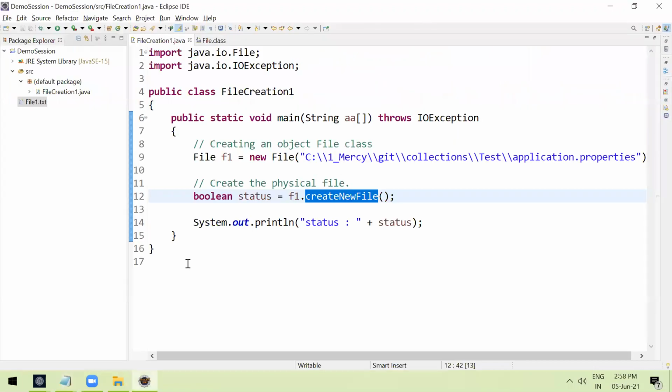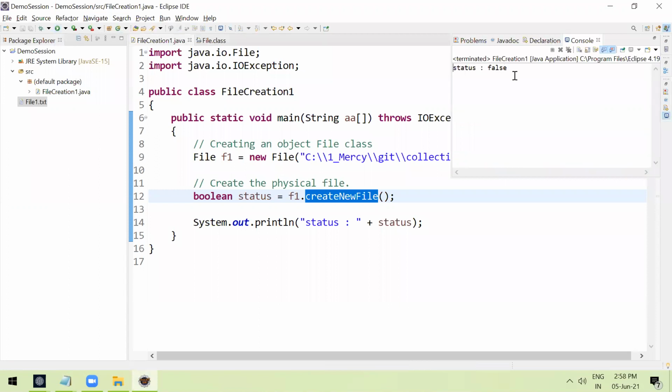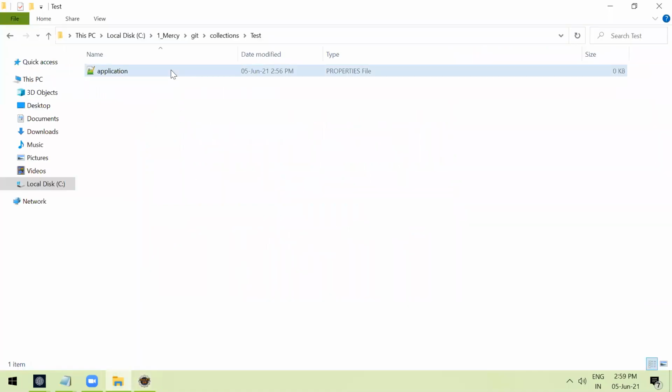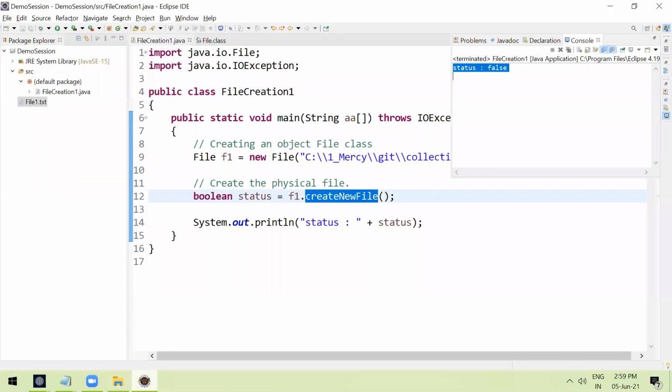So let's run this program again. We have already one file. Let's run this program again. See the status. It says false. It means it is not able to create the file. Already same file is there, right? Consider like you are having one file with lots of content. Accidentally you have executed the same class again. In case if it replace, it is headache, right? That's why in this case it is not creating the new file. If same name is there, it will not create the new file.